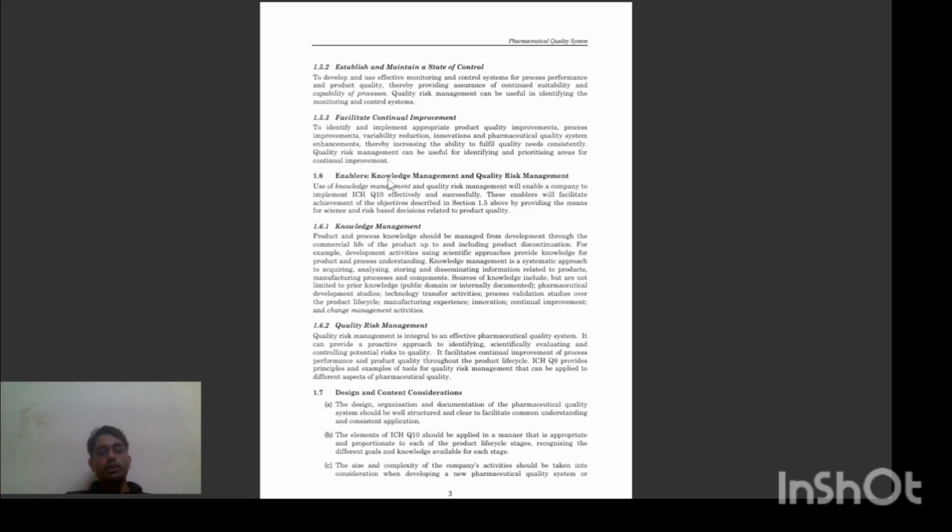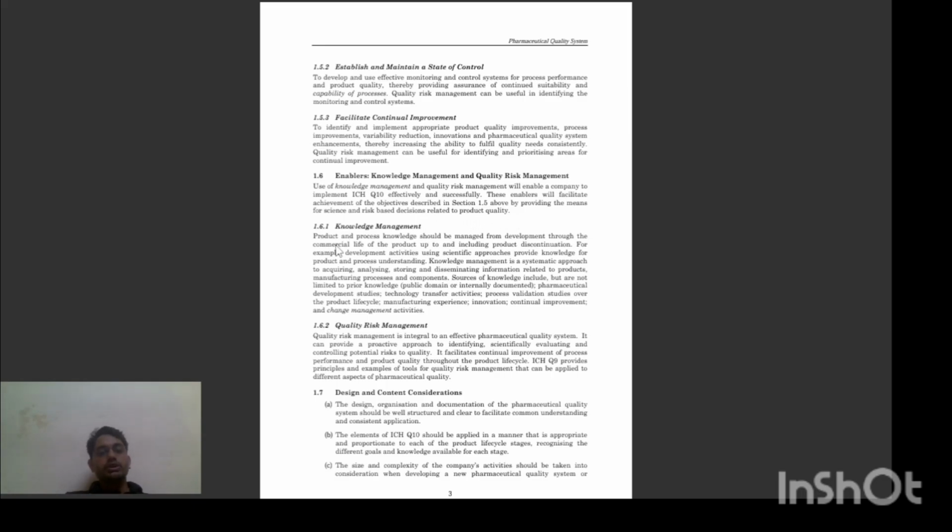Then enablers: pharmaceutical knowledge management and quality risk management. Use of knowledge management and quality risk management will enable a company to implement ICH Q10 effectively and successfully. This facilitates achievement of the objectives described in section 1.5, providing the means for science and risk-based decisions related to product quality.